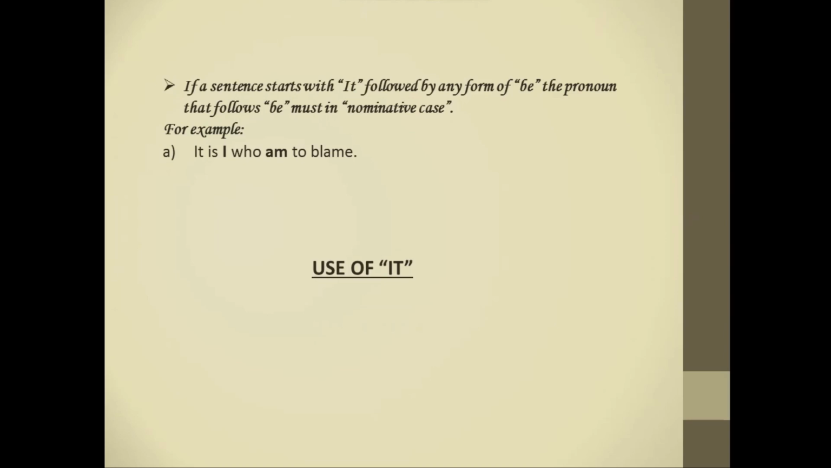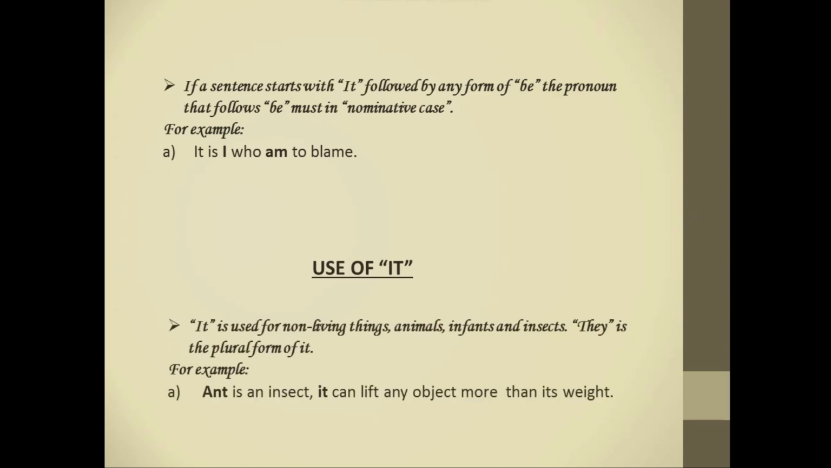It is used for non-living things, animals, infants, and insects. They is the plural form of it. For example, ant is an insect. It can lift any object more than its weight. Here, ant is an insect, so in order to avoid repetition, we use its pronoun form, that is, it.